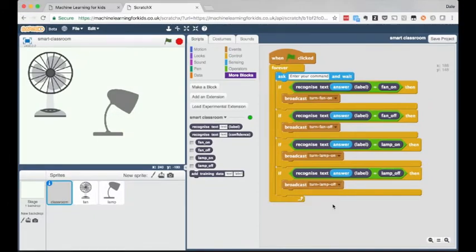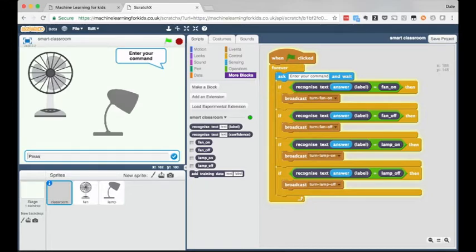Just by dragging a few blocks and snapping them together on the canvas, they're able to see the virtual devices respond to commands in natural language, in English, using a machine learning model that they trained themselves and that they got to see improved as they trained it. With all of these projects, I get the kids to experiment and to test. For example, what if they ask something that isn't anything to do with the lamp or the fan? If I ask this to make me a cheese sandwich, it's disappointing to see the lamp turn off.